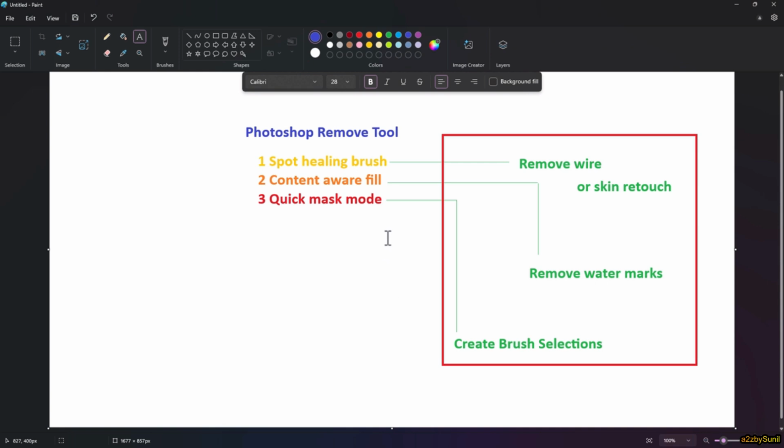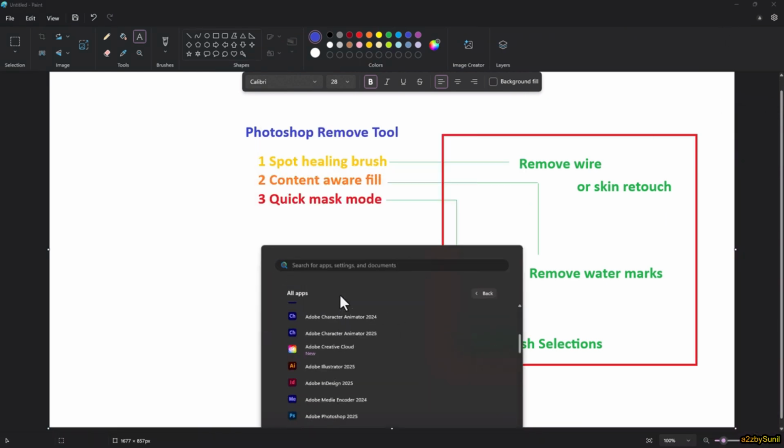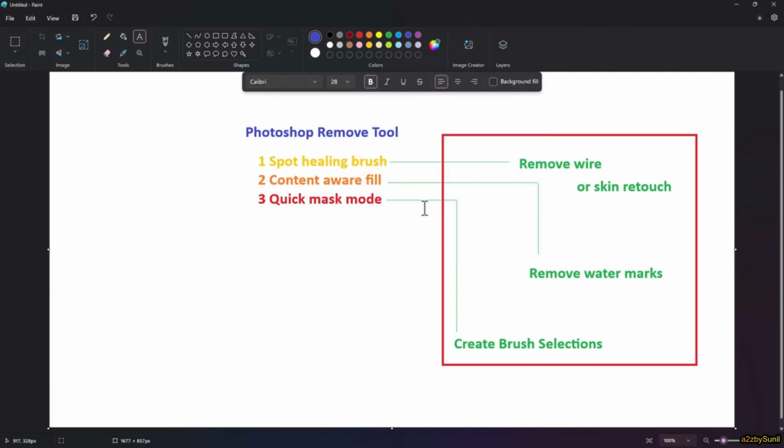Top 3 most important and usable remove steps. The first one is spot healing brush, content-aware fill, quick mask mode, and use it for aging, removing wires, or skin retouching. Content-aware fill, removing watermarks, quick mask mode, create brush selection. So let's start Photoshop to see how to use these tools on a photo.